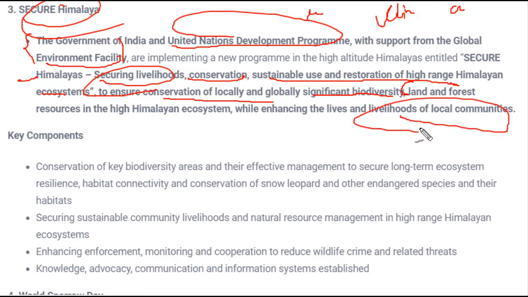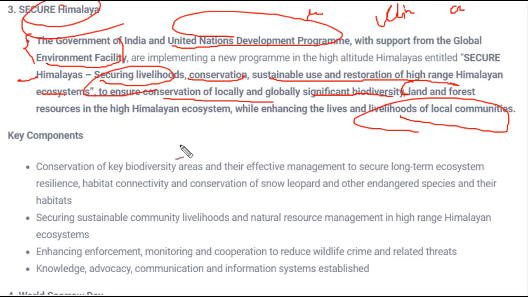So overall, as I said, it was just to improve biodiversity and stop the overexploitation of biodiversity present in the Himalayan region, without affecting the livelihood of the local people living there.